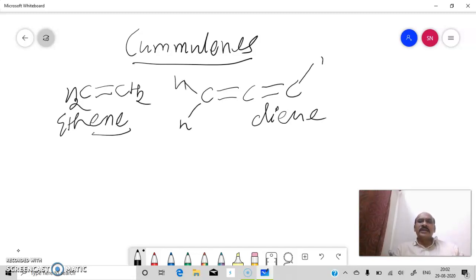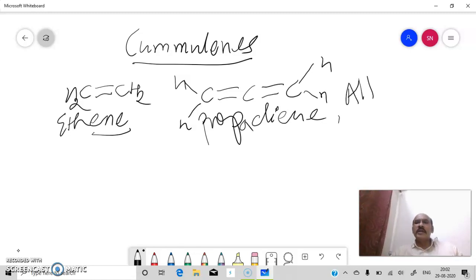Here for the valencies I am writing hydrogen. So it is the first member, simple, having 2 carbon double bond carbons on adjacent carbon. Actually it is propadiene. Since 3 carbons are there, commonly it is called allene. The family is called allenes.